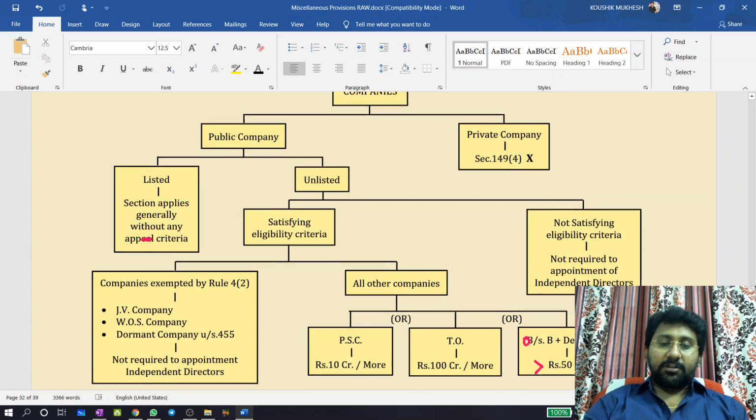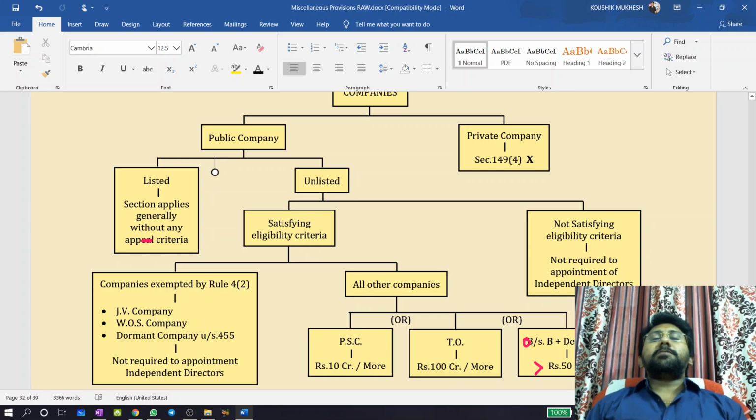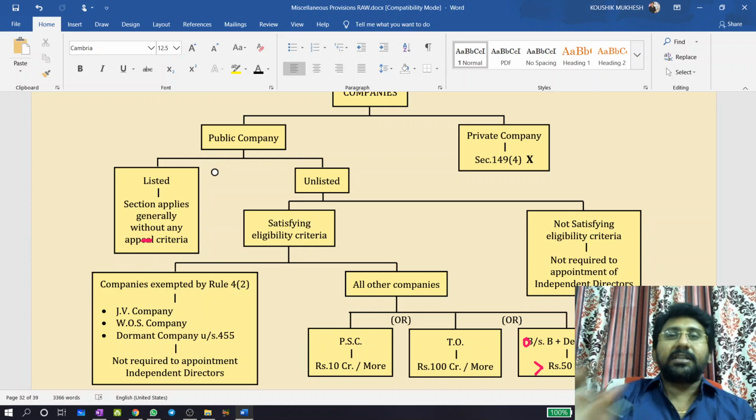So I think it's time for us to continue. Listen, companies are broadly classified into two parts: public company and private company. For a private company the section does not apply. Public companies we divide into two parts: listed and unlisted. Listed, generally applicable. Unlisted is divided into two parts: specified and unspecified. Unspecified, not applicable. Specified, again divided into two parts. If it is a specified unlisted company but is a joint venture company, a wholly owned subsidiary, or a dormant company, again the section does not apply.